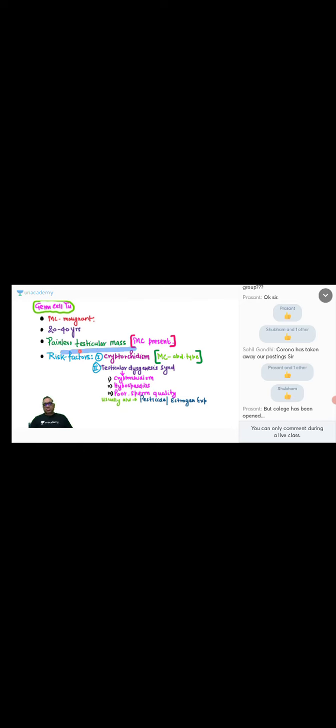So painless testicular mass is the most common presentation. Risk factor is cryptorchidism. As I have told you, it's a very big risk for germ cell tumor. You remember inguinal and abdominal. Inguinal was more common, but which is more dangerous? Abdominal is more dangerous. Please remember, which cryptorchidism is more commonly associated with germ cell tumor? Abdominal type of cryptorchidism is more commonly associated with germ cell tumor.